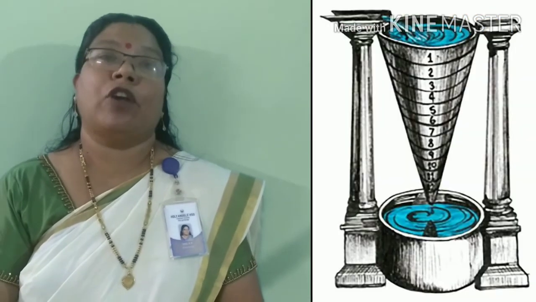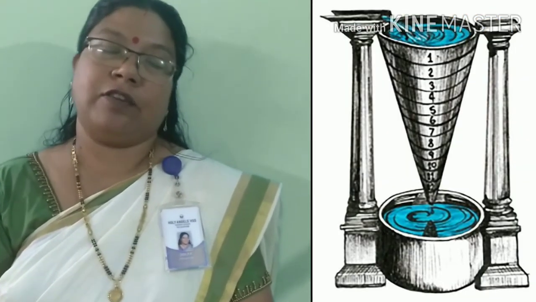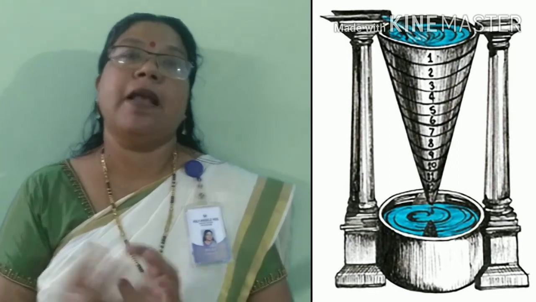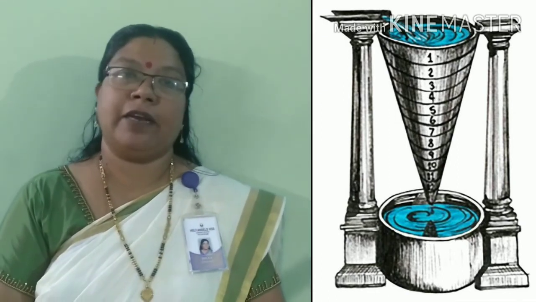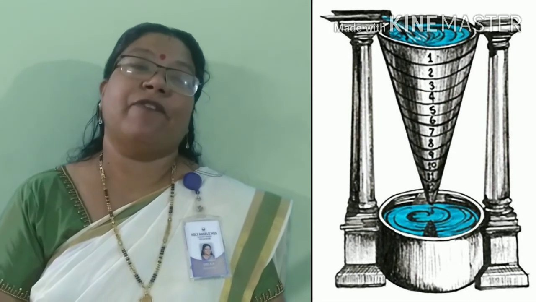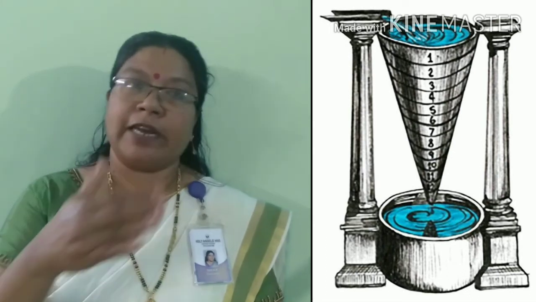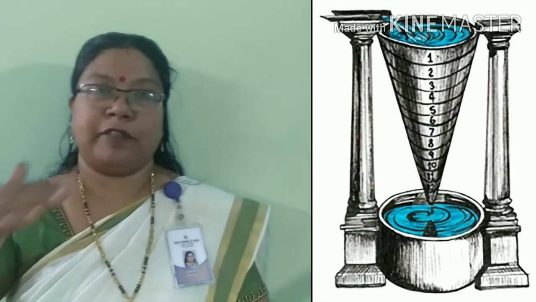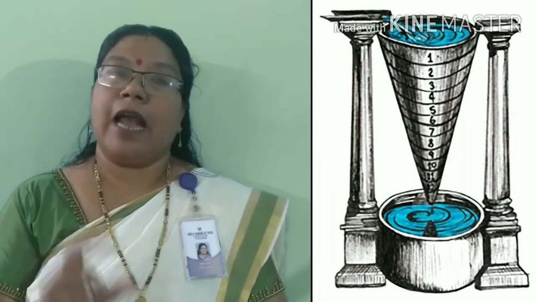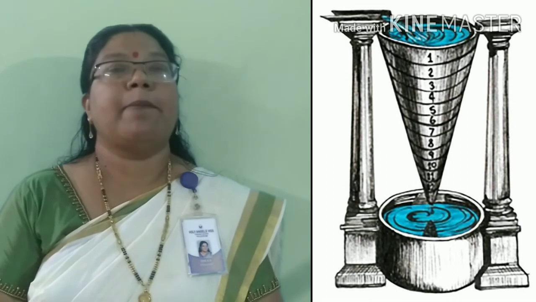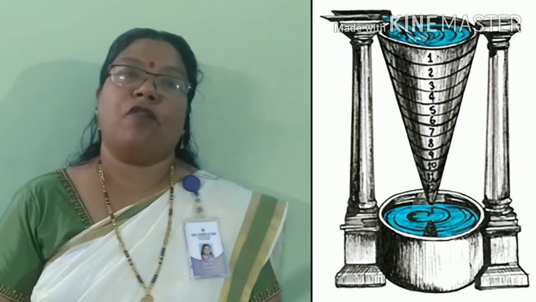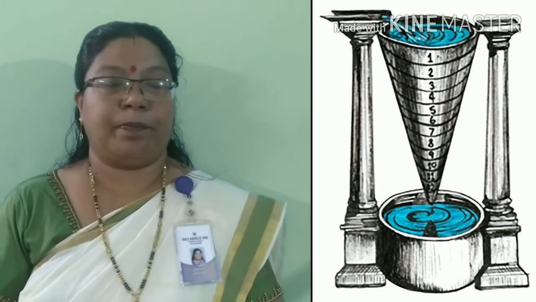Another one is a water clock. A water clock also works on the same principle, but instead of sand, the device has a different nature. That is, water trickles or falls from a higher position to a lower position, and there is a fixed time for the water to flow. By measuring the flow of water, you can calculate the time.